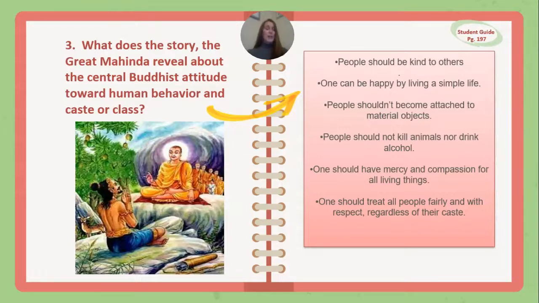People should be kind to others. One can be happy by living a simple life. People shouldn't become attached to material objects. People should not kill animals nor drink alcohol. One should have mercy and compassion for all living things. And one should treat all people fairly with respect regardless of their caste.